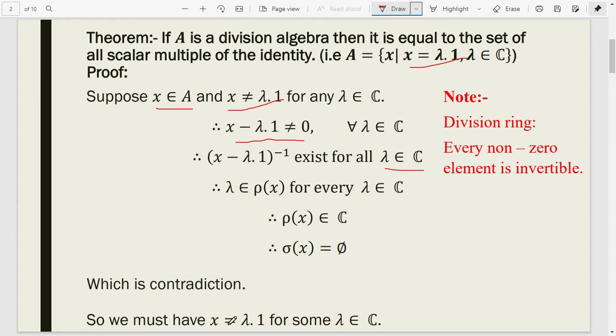So we must have x equal to λ·1 for some λ belongs to C.